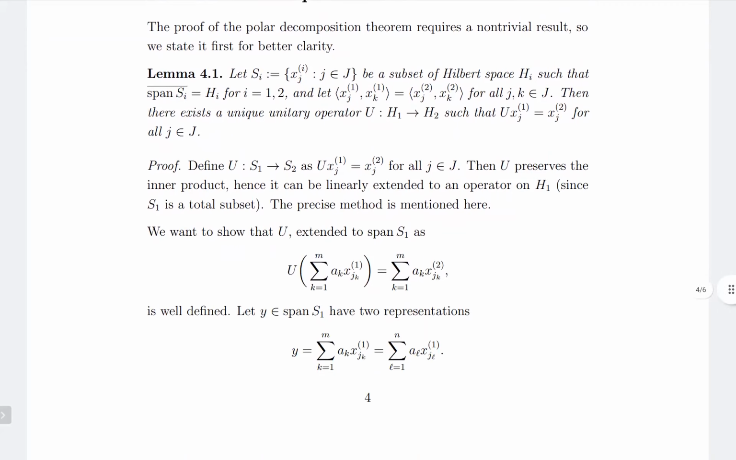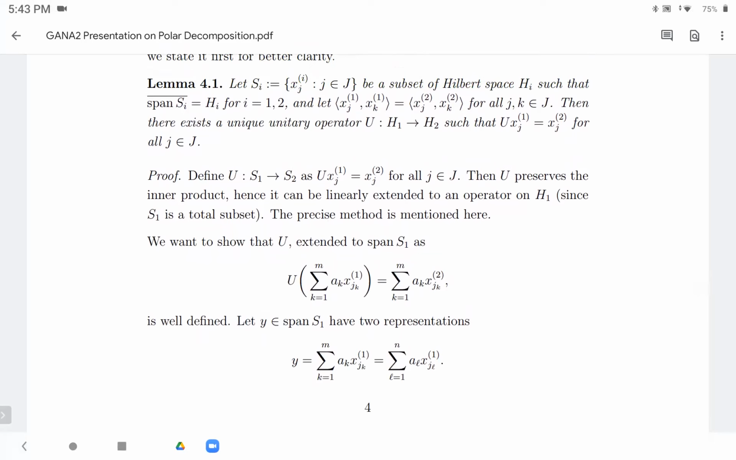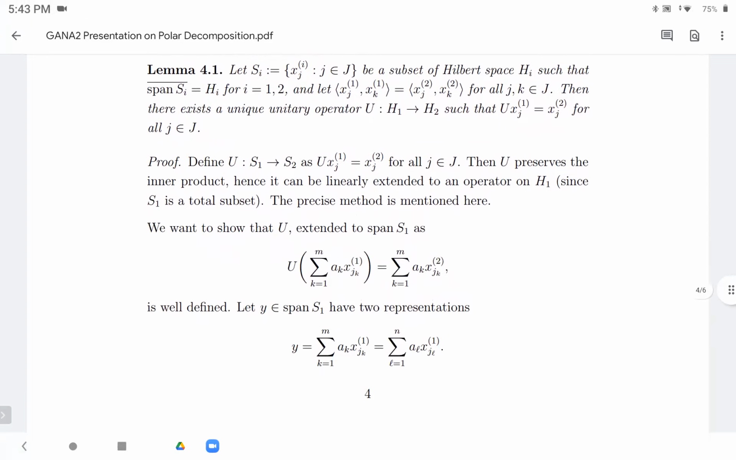Yes, sir. So you can go ahead anyway. No problem. As in, should I go to the decomposition directly? You can recall the proof, no problem. Quickly. Yes, sir. Okay. Quickly, yeah.